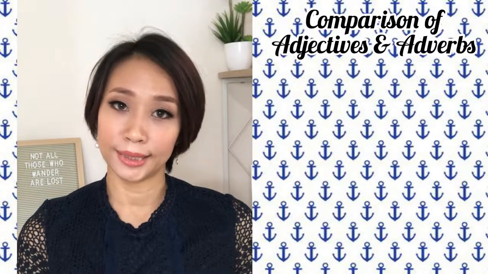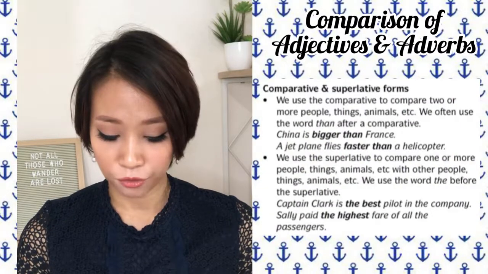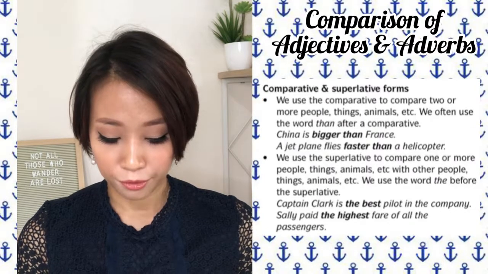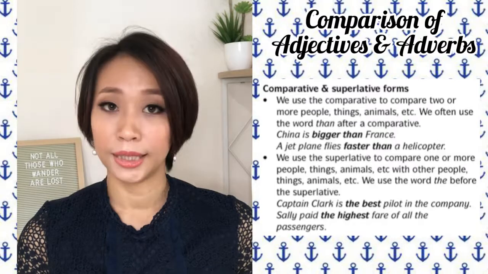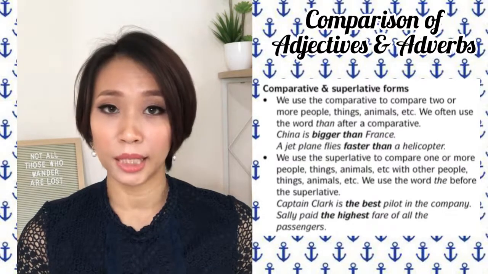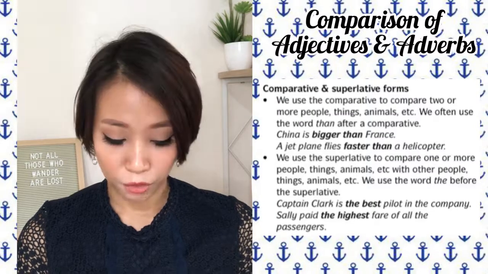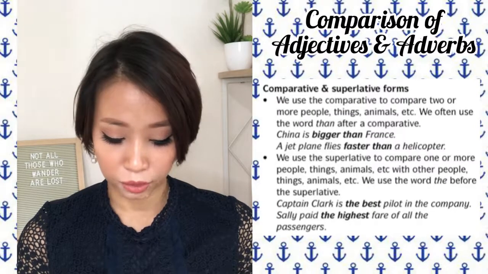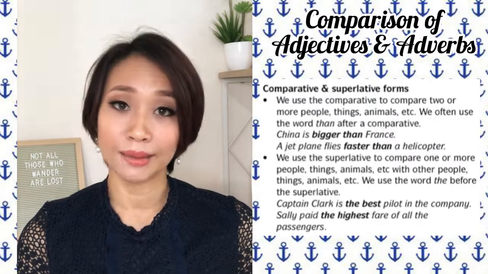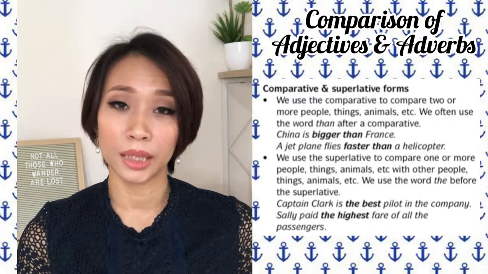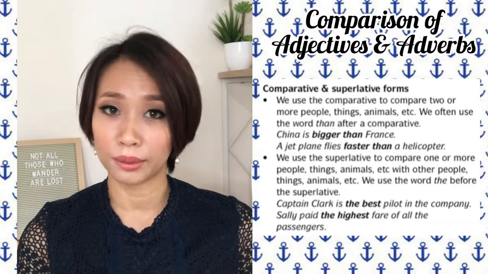Now let's look at the notes here. Comparative and superlative forms. We use the comparative to compare two or more people, things, animals, etc. Kita guna comparative untuk membandingkan dua atau lebih orang, haiwan, benda dan sebagainya. We often use the word than after a comparative. Kita biasa guna perkataan than selepas satu comparative. Maksudnya, ini adalah untuk perbandingan antara dua benda, haiwan atau orang dan sebagainya.